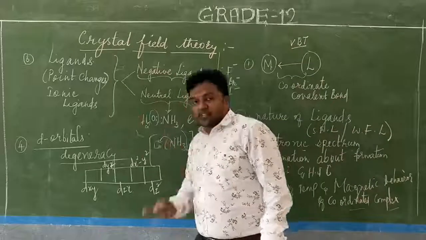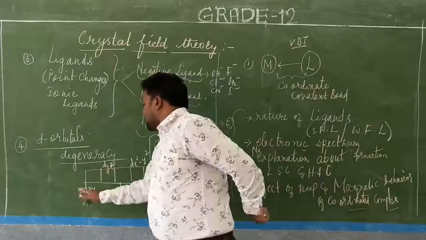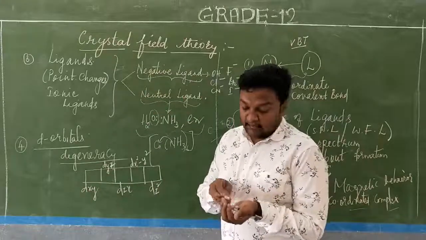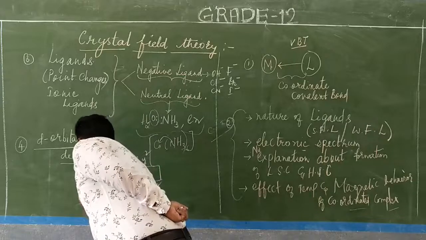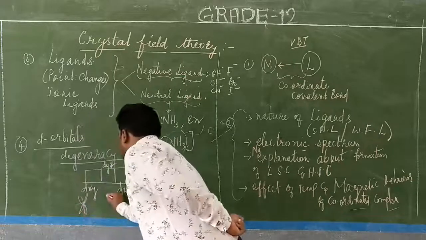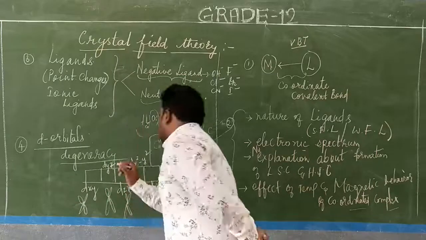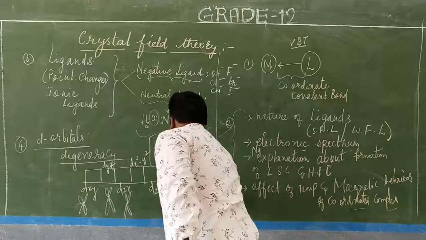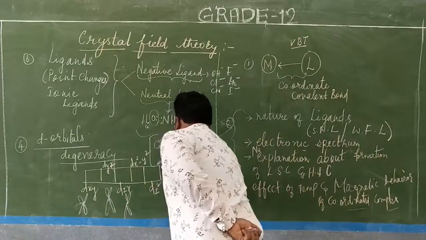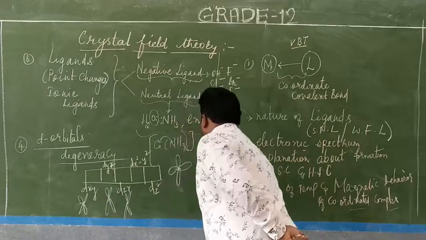Then we can approach the central metal atom and see what's happening. We will see that. So the shapes. When you take dxy, the shape will be like this. Similarly dyz and dzx, whereas dx square minus y square, this will be the shape.